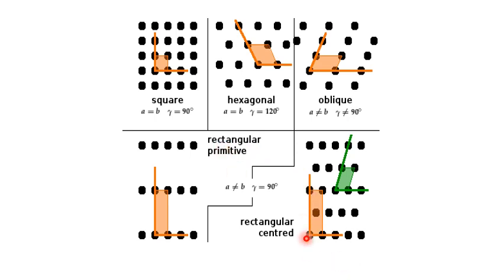Here you see the example, A is not equal to B. Here the length of A is greater than B, and you see the angle, it is also 90 degree. In the centered one, there is a center lattice point. So this is the difference between primitive lattice and centered rectangular lattice. So square lattice, primitive and centered rectangular lattice.